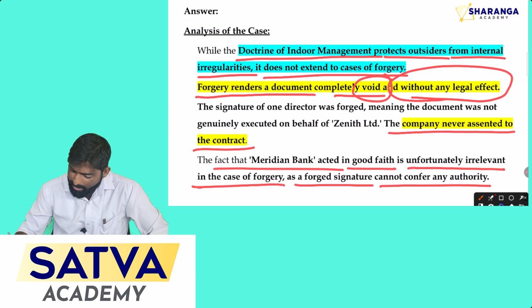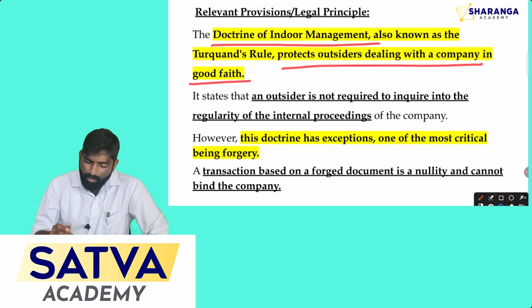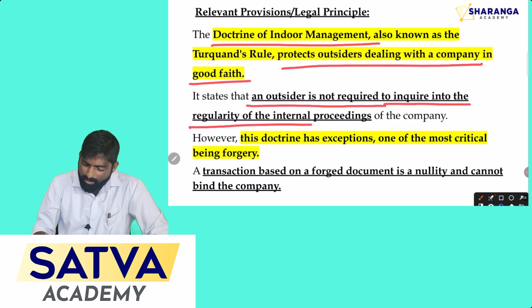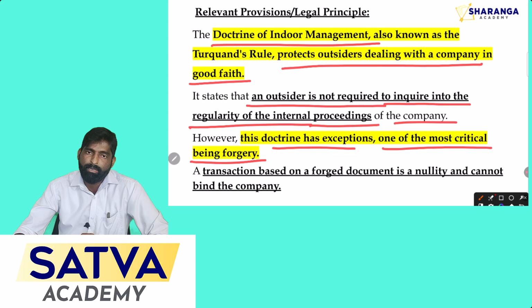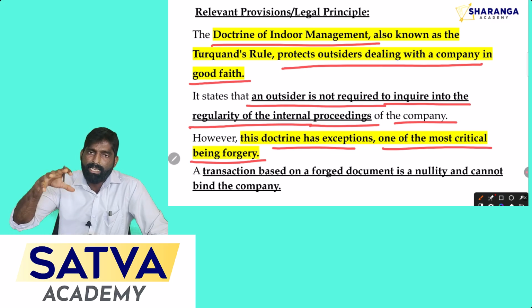Okay, let's see the legal provision. According to the legal principles, an outsider is not required to inquire into the regularities of the internal proceedings of the company. That is the provision given in the doctrine of indoor management. This doctrine also has exceptions, one of the most critical being forgery. So here forgery is an exception to the doctrine of indoor management.